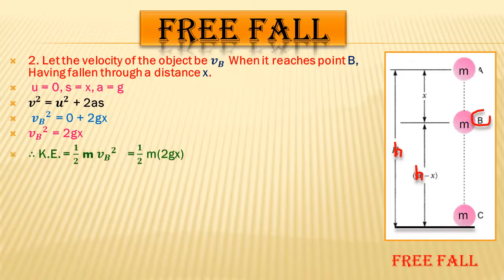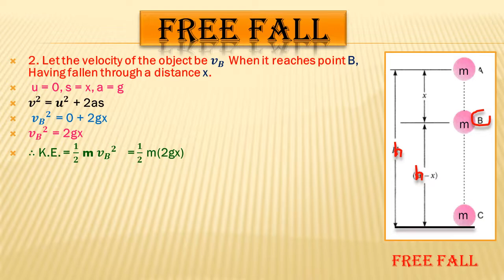Now after getting the velocity, we will first find out the kinetic energy. So kinetic energy will be half mv square. Instead of writing v square, here we will write vb square, the velocity at point B. The value of vb square we have just calculated in the previous step, that is 2gx.